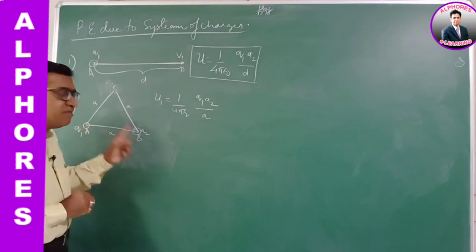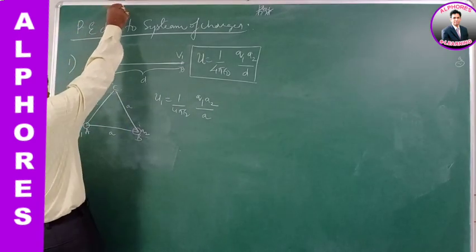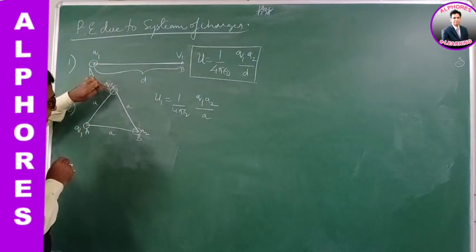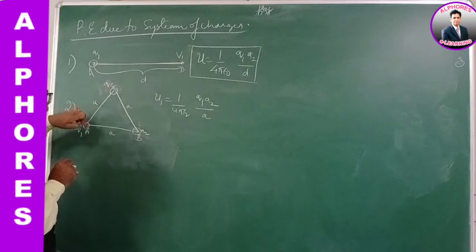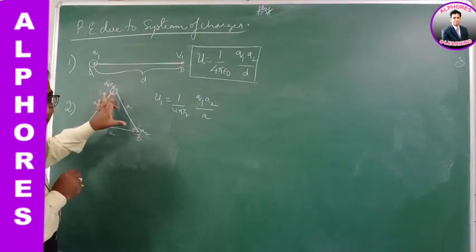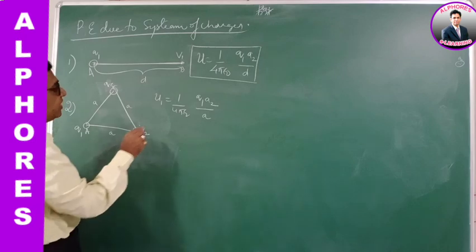Now in the presence of these two charges, I have to get the third charge. The third charge Q3 is brought from infinity to place it here. Now there is interaction between Q1 and Q3 and between Q2 and Q3. So there is work done against Q1 and work done against Q2. There is potential energy for the combination of Q1, Q3 and the combination of Q2, Q3.